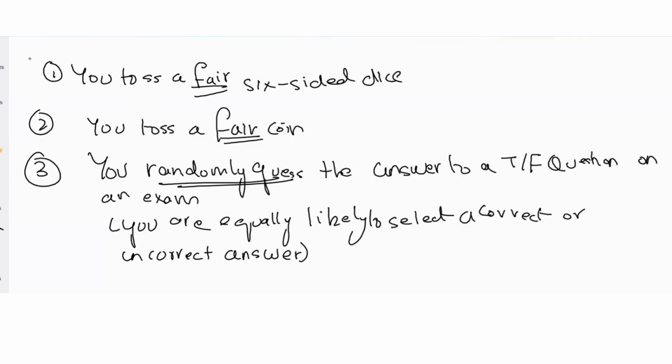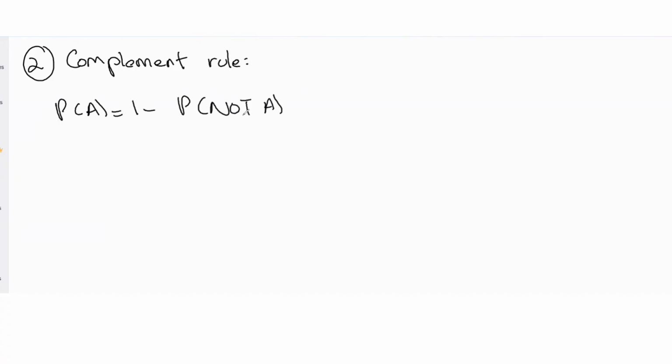The second rule we're going to look at is the complement rule. The complement rule says that probability of A is 1 minus probability of not A. This is what the complement rule says.